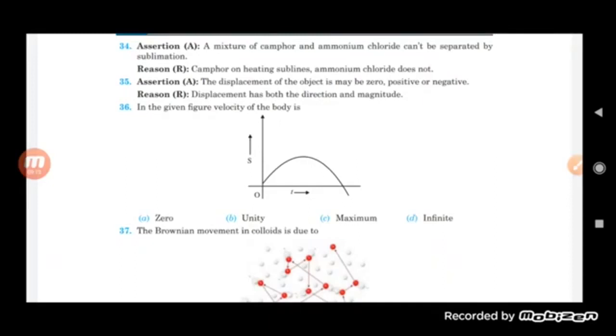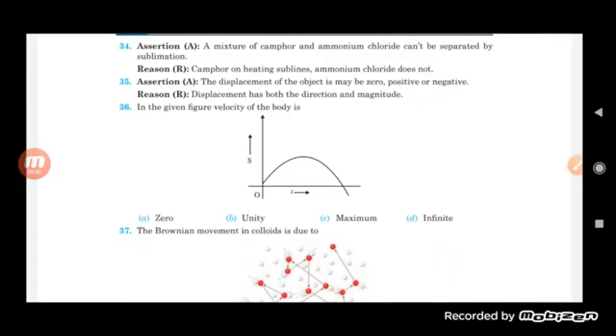That is correct. The reason is that displacement has both direction and magnitude. This is also correct, but it is not the correct explanation of the assertion. So we can say that option B will be the correct one, in which both are true, but the reason is not the correct explanation of the assertion.